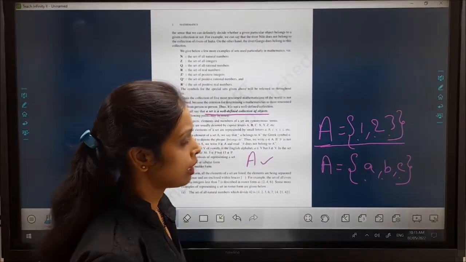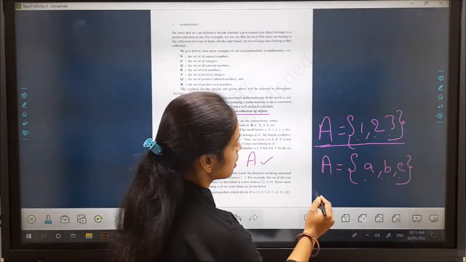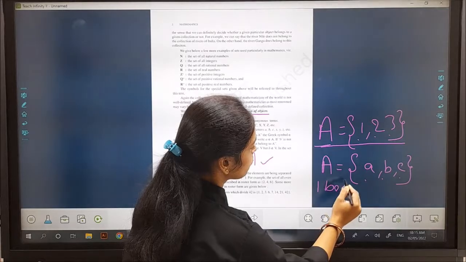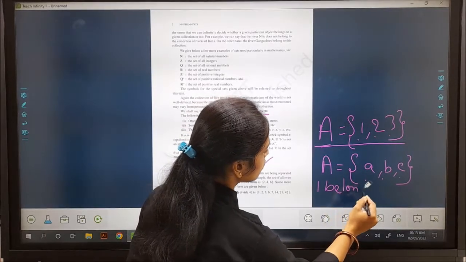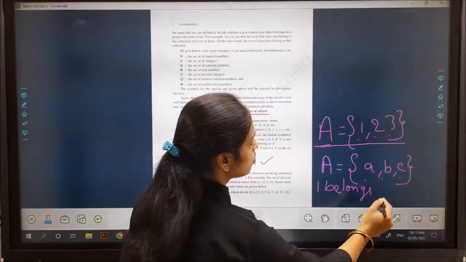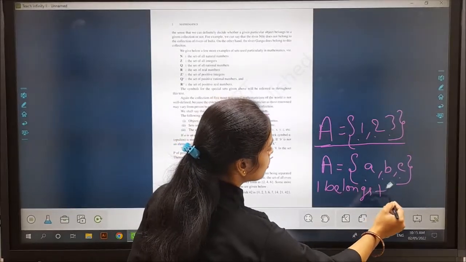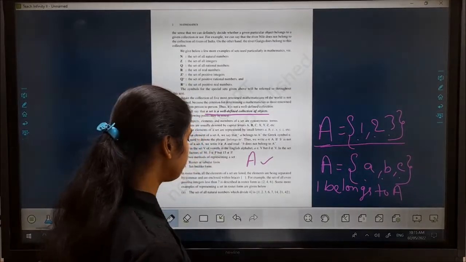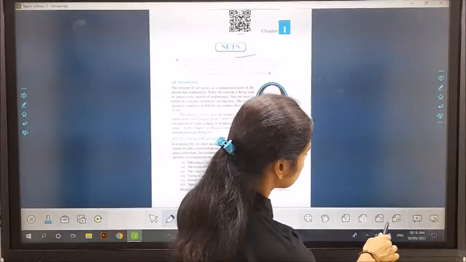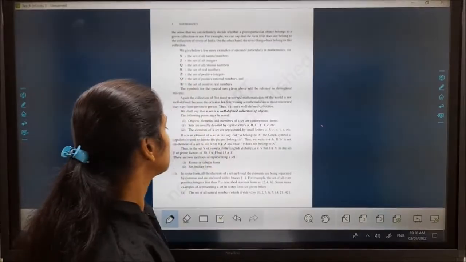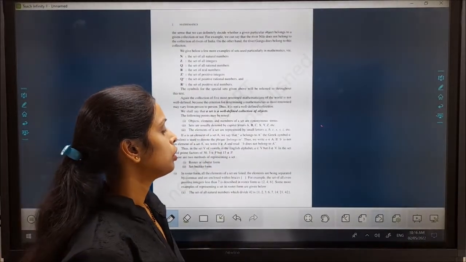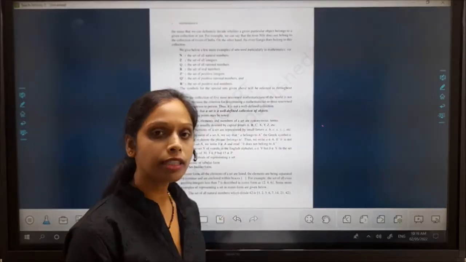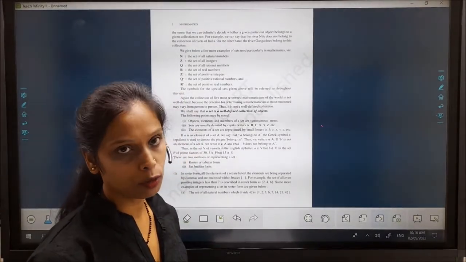Then you can say that 1 belongs to A. Then how do we give a symbol for belongs to or not belongs to?